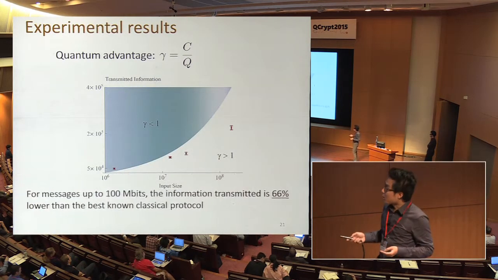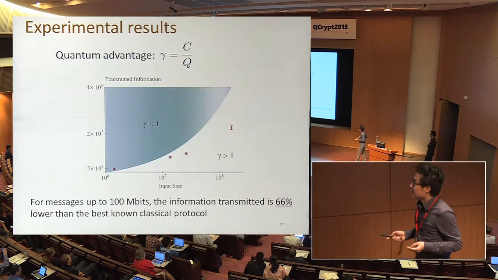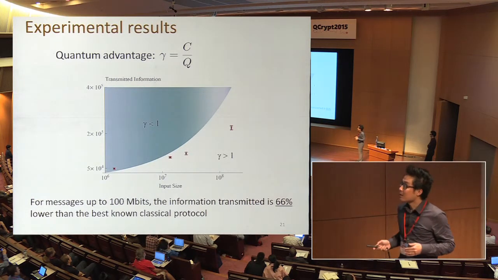So to give you an example, for a message up to 100 megabits, which is this data point, the information transmitted is about 66% lower than the best known classical protocol.